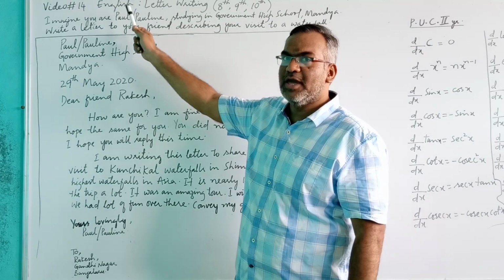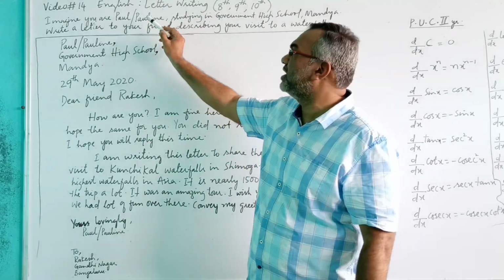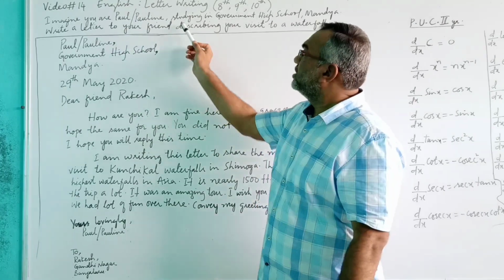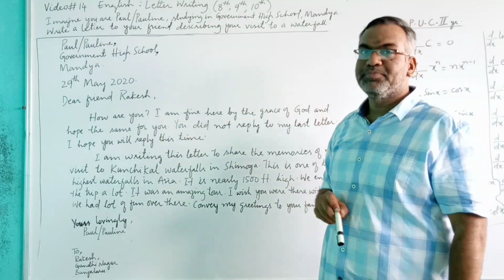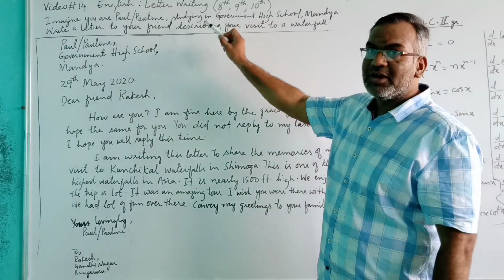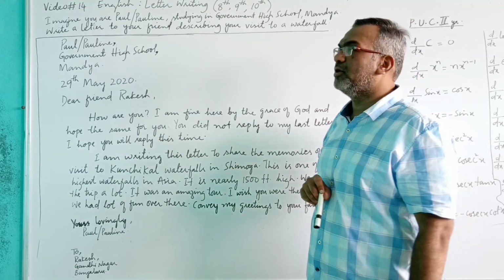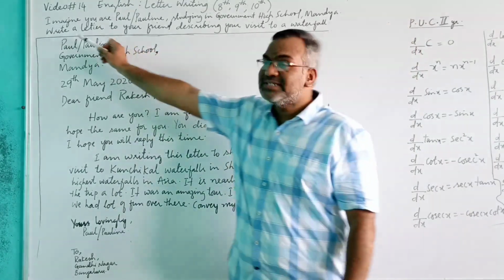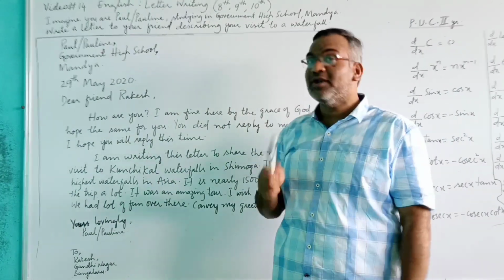Boys can consider themselves as Paul and girls can consider themselves as Pauline, studying in Government High School, Mandia district of Karnataka state. Then write a letter to your friend.